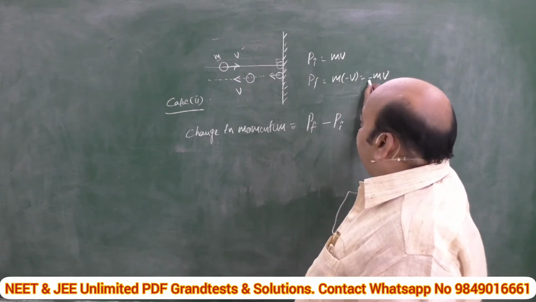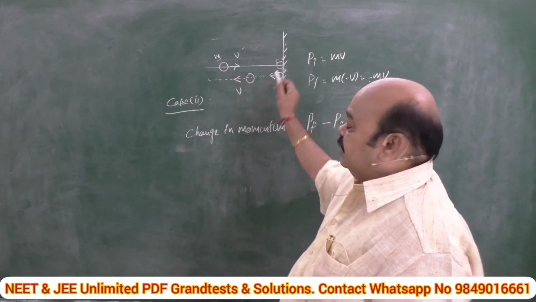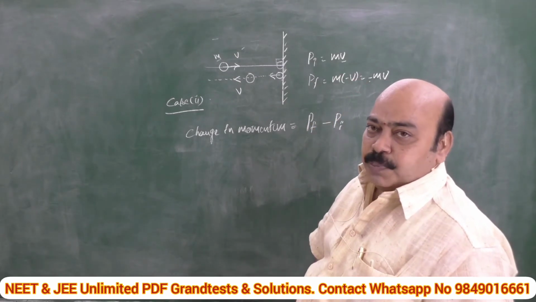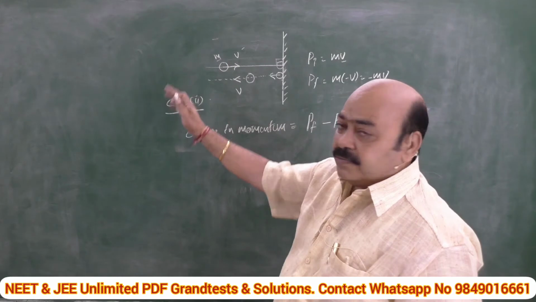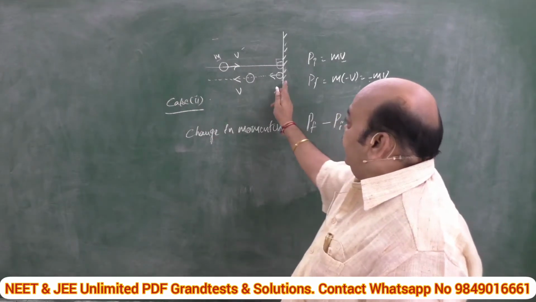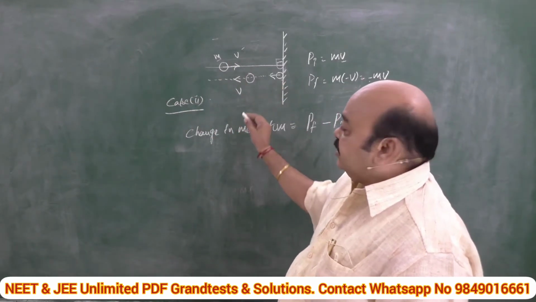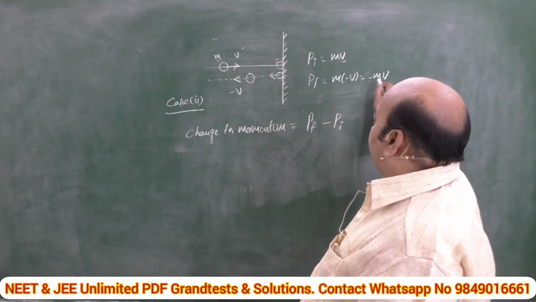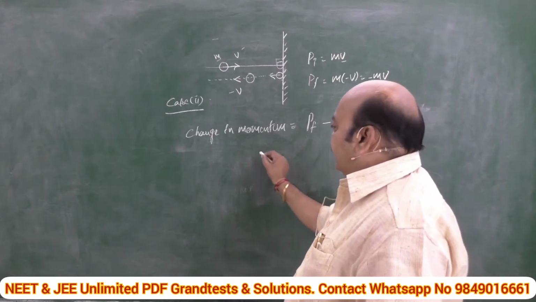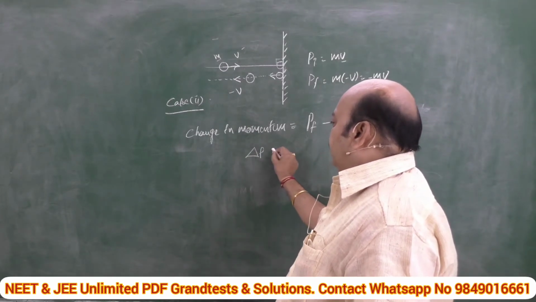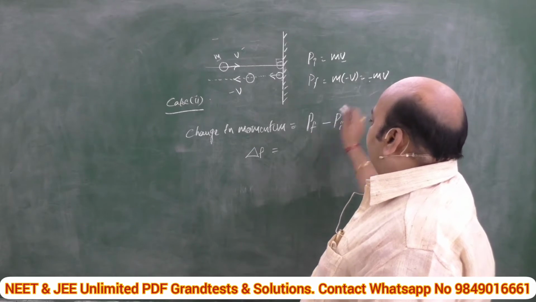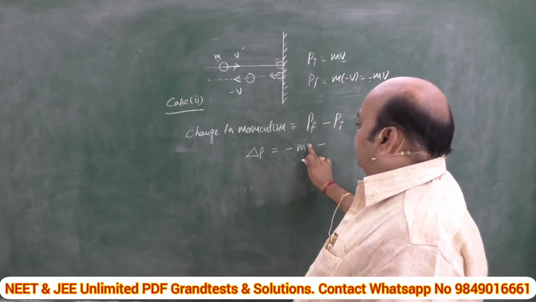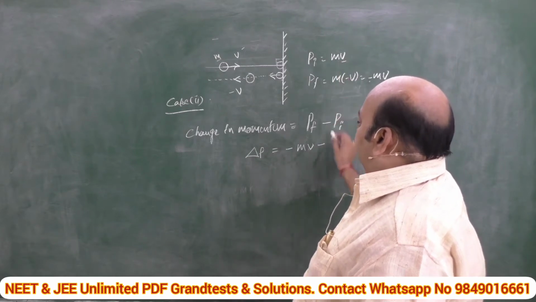What about this negative sign? While the ball is approaching the wall, this velocity is taken as positive. When it is moving away after rebound, it is moving away from the wall, hence the sign should be negative. That's why it is m into minus v, minus mv. Then what is the change in momentum? Change in momentum is equal to P final, that means minus mv, minus P initial, which is minus mv.